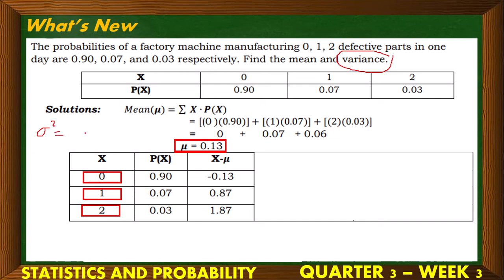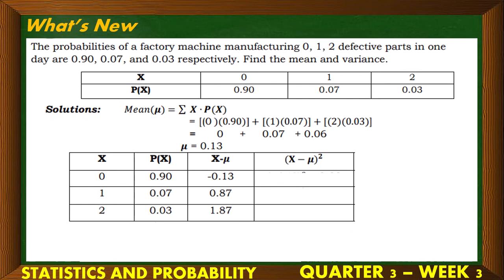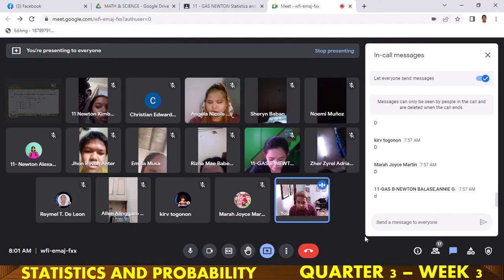Variance equals the summation of the random variable x minus the mean, squared, times the probability of the random variable x. So, we are only inside the parentheses so far. So, our next step is to square. We take the previous column.